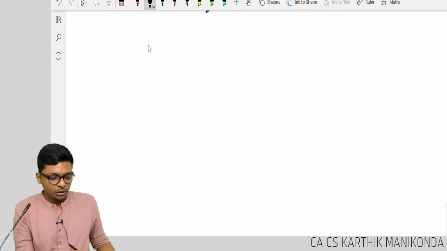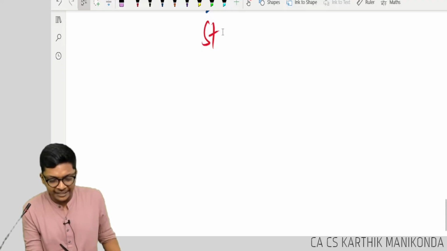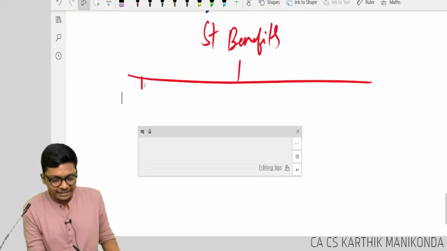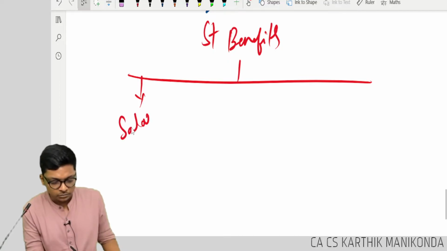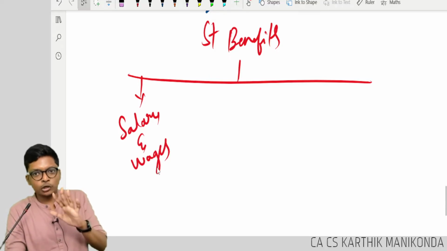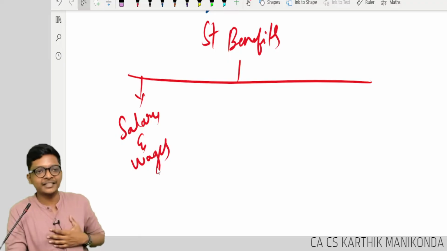Now, short term benefits. What is the first thing that came to your mind when I said short term benefits, guys? Salary and wages. Before I teach you accounting for this, the accounting is what you already know. What is the accounting for salary, wages?